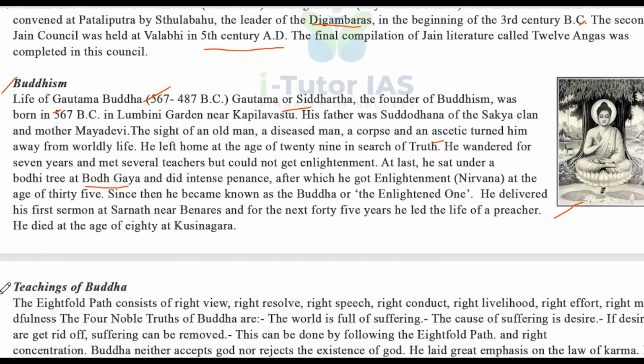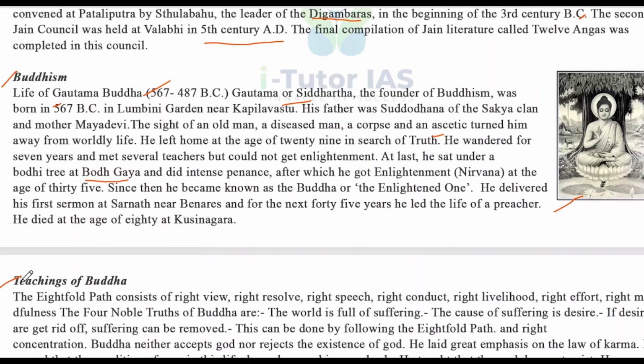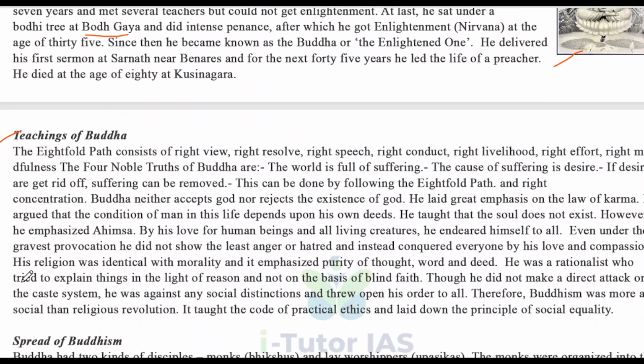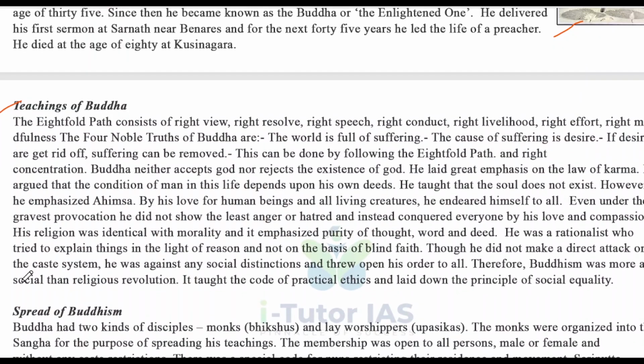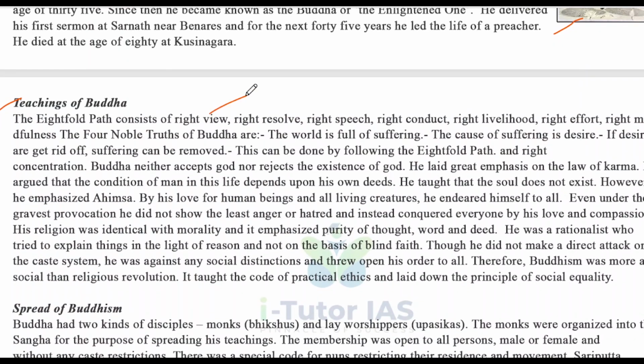So what about the teaching of Buddha? Let's see. The eightfold path consists of right view, right resolve, right speech, right conduct, right livelihood, right effort, and right mindfulness. And the four noble truths of Buddha are: the world is full of suffering, and the cause of suffering is desire. If desire is got rid of, suffering can be removed. These are the four noble truths of Buddha.